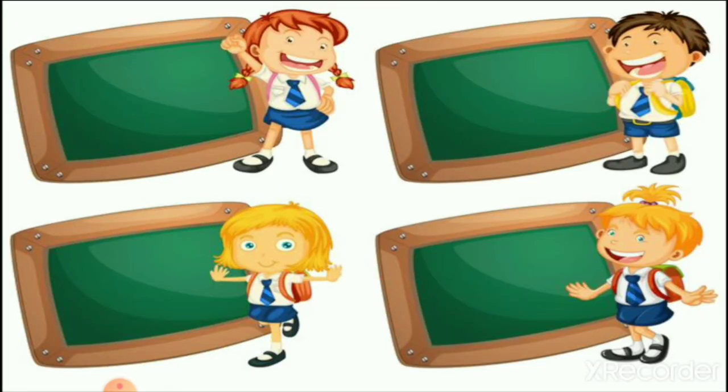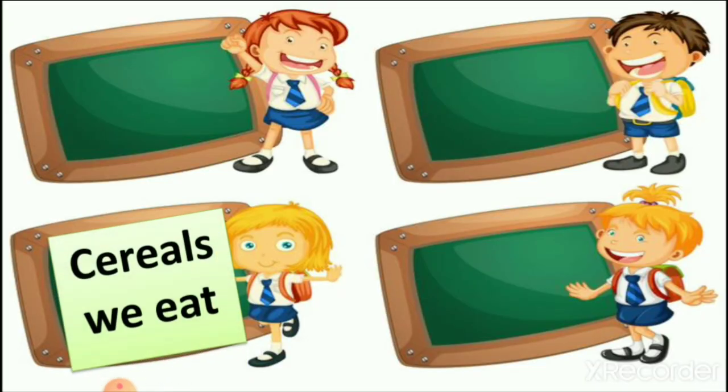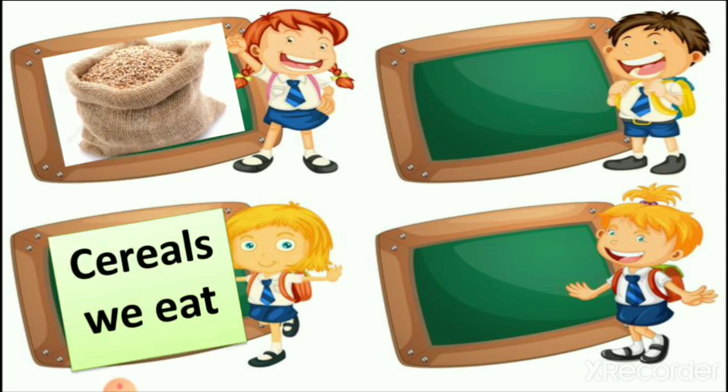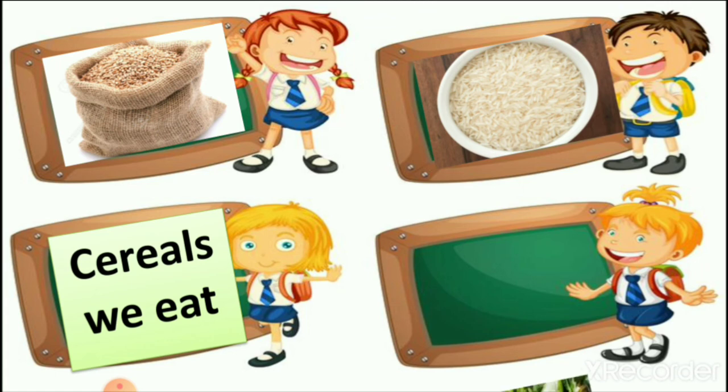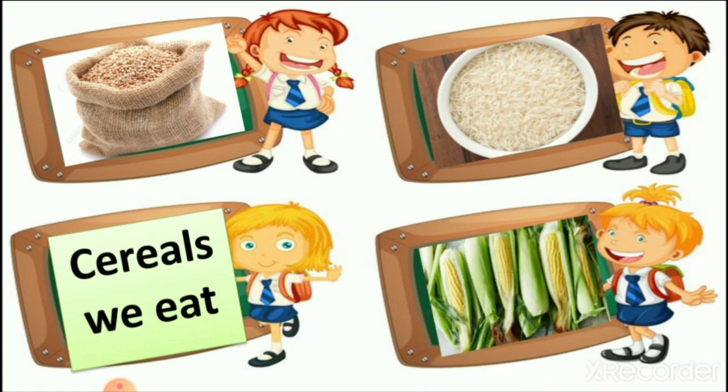Now, what did we learn today? We learned about the cereals we eat. And which cereals do we eat? Wheat, rice and corn. Most often we use these cereals in our food, but we also use many other cereals. So these three are the most important cereals which we use in our food.